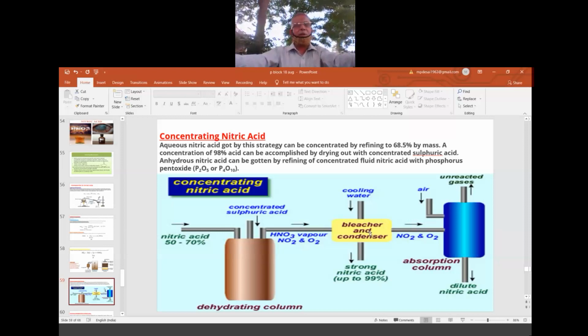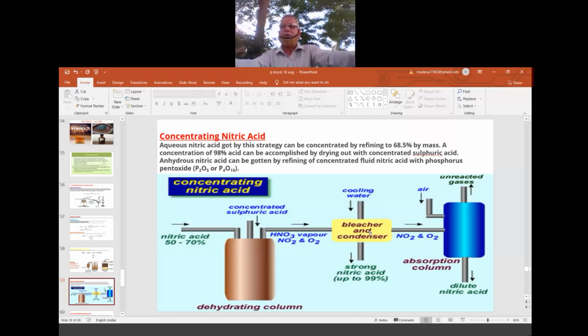If you want still 100% HNO3, then there are special techniques, which are not required, because the more you go for purification, the cost factor will increase. Okay, in the market you have to increase the cost, because when you are adopting different techniques, you have to expend some energy, and for that energy you have to pay. So that's why for normal work we require up to 95 to 98%. Only for space technology, for nuclear reactors, for research work, they require 100%. At that time the government is spending time and money on the research work. So there they spend money.